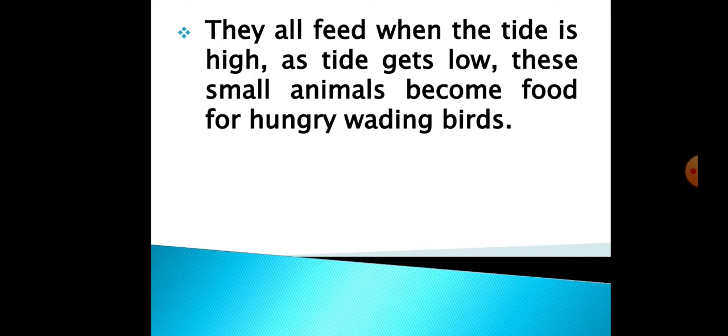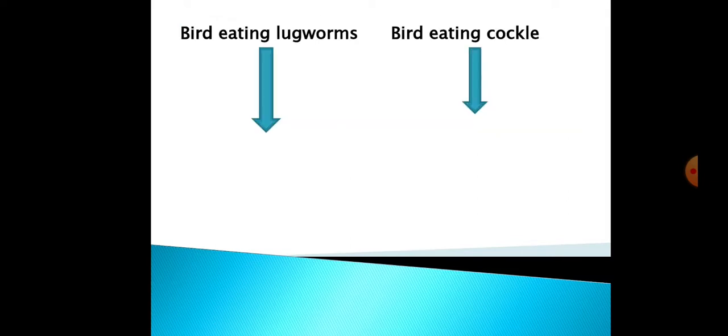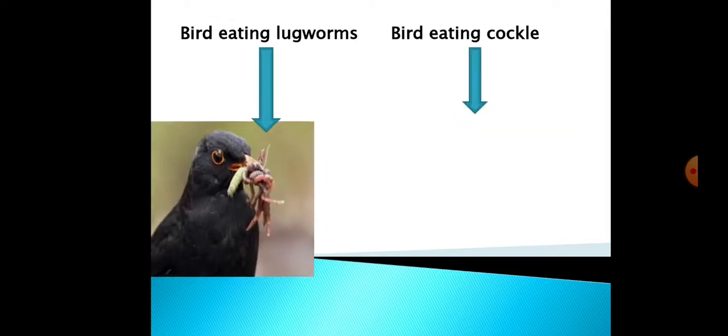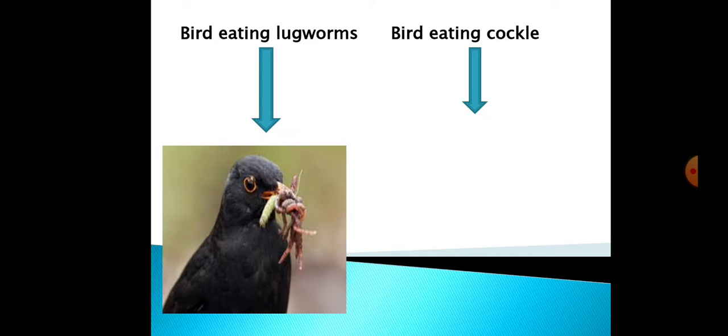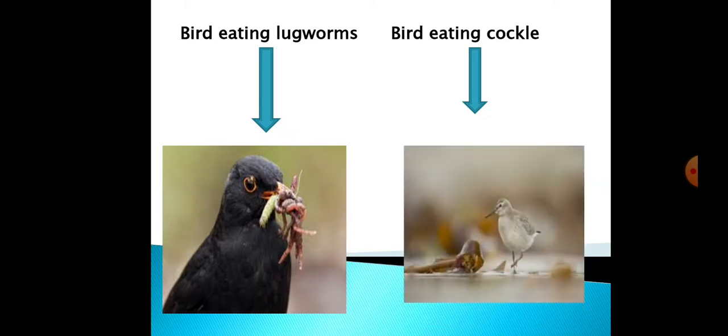When they are uncovered, it means they can easily be seen by the small wading birds, and then they will come and feed on these small animals. You can see here a picture of a bird eating a lugworm. This is a picture of a bird eating a cockle.